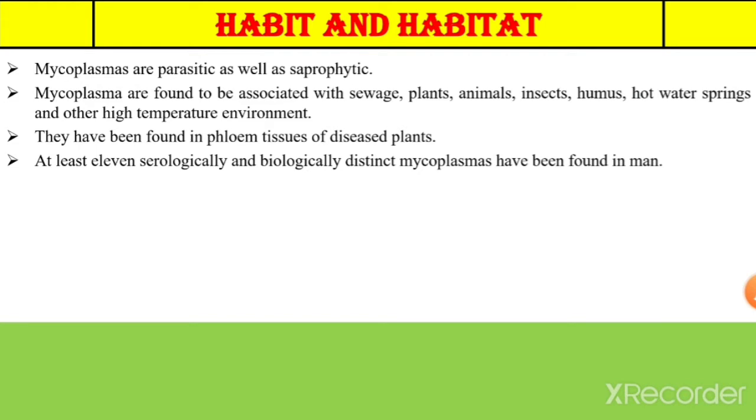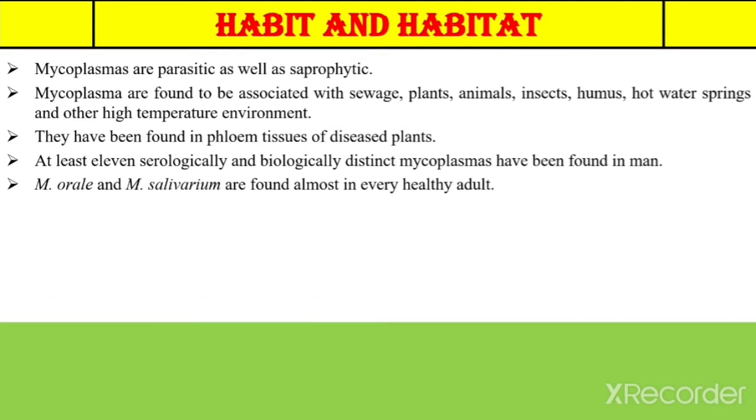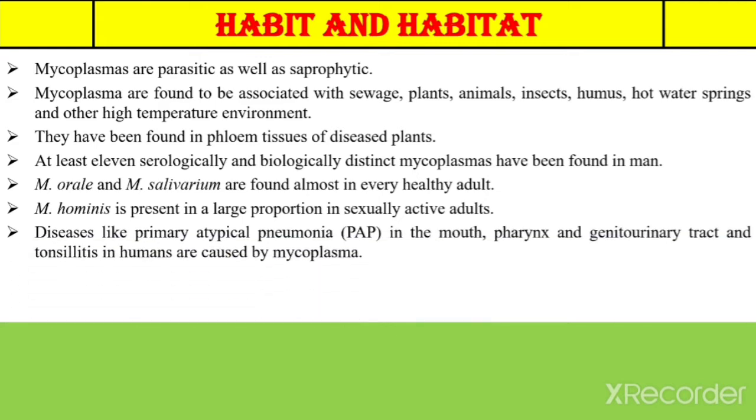At least 11 serologically and biologically distinct mycoplasmas have been found in man. Mycoplasma orale and Mycoplasma salivarium are found in almost every healthy adult. Mycoplasma hominis is present in a large proportion of sexually active adults. Diseases like primary atypical pneumonia, that is PAP, in the mouth and pharynx and genitourinary tract, and tonsillitis in humans are caused by mycoplasma.